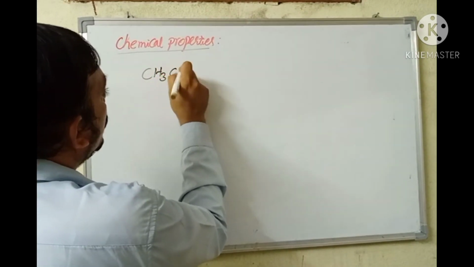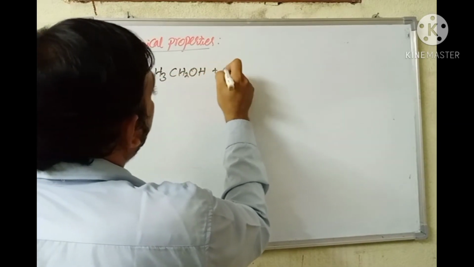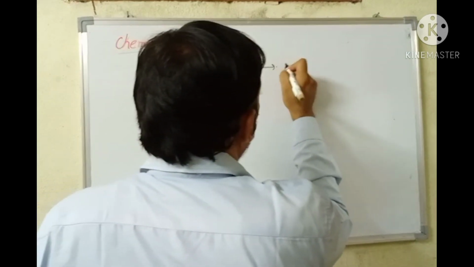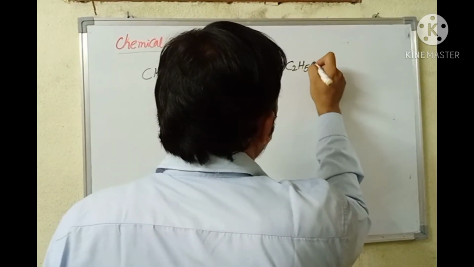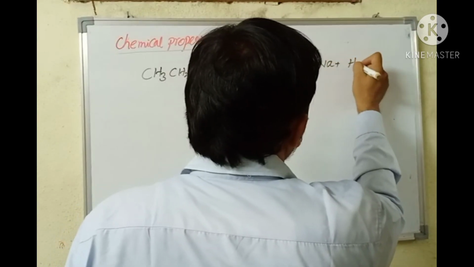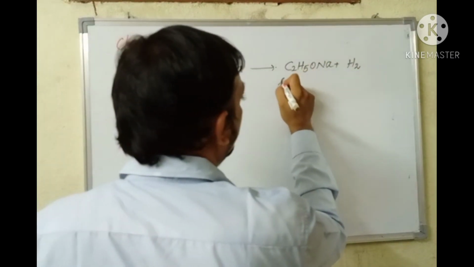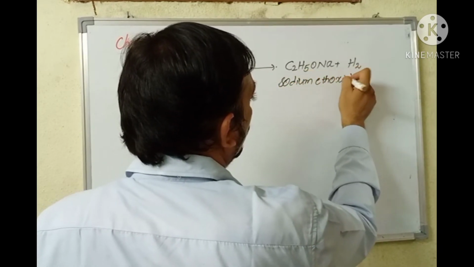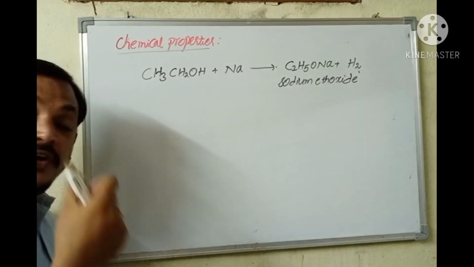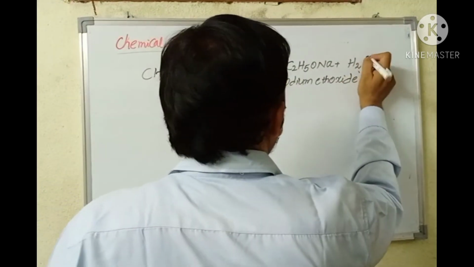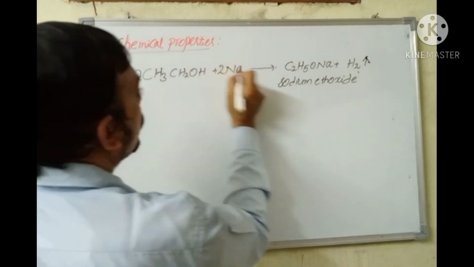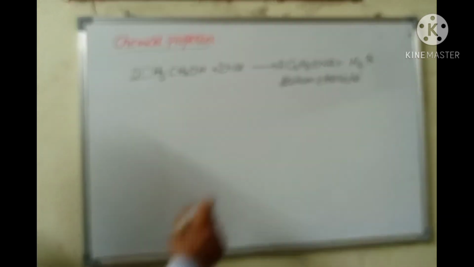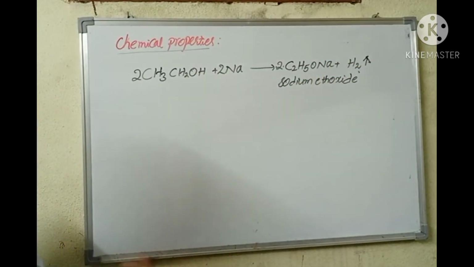CH3CH2OH, when it is added with sodium metal, the CH3CH2OH is nothing but ethyl alcohol. A brisk reaction takes place resulting in formation of C2H5ONa plus H2. C2H5ONa is nothing but sodium ethoxide, along with release of hydrogen gas. If you balance that, sodium ethoxide and hydrogen gas are produced.